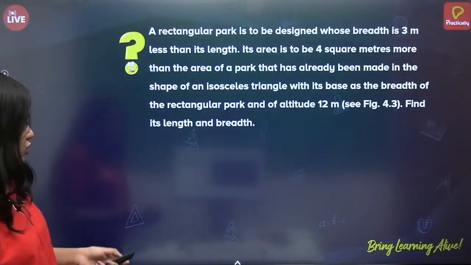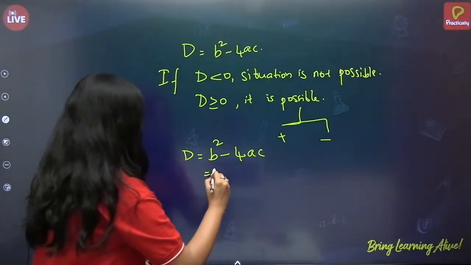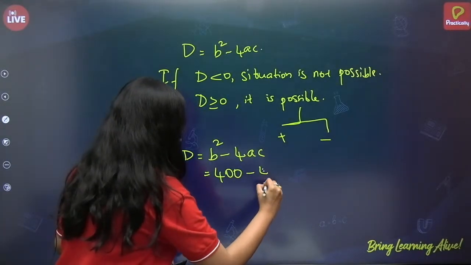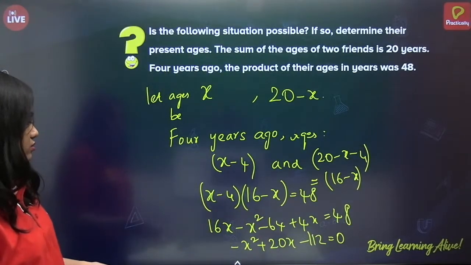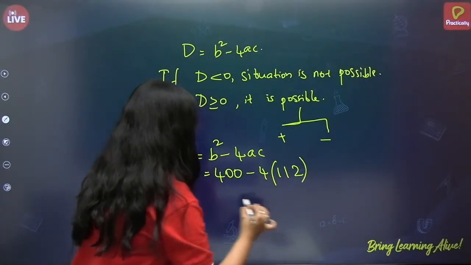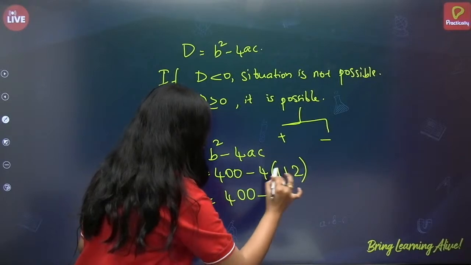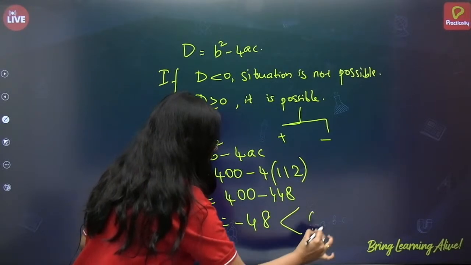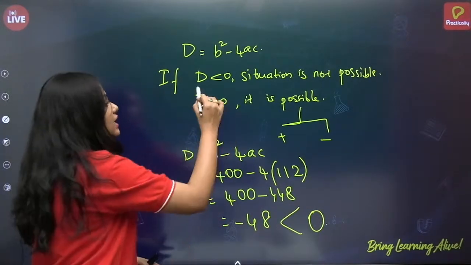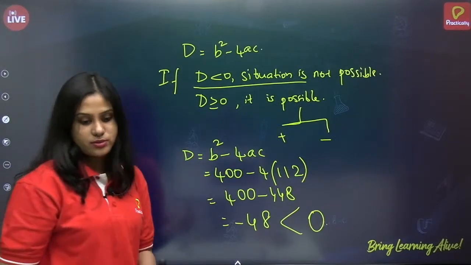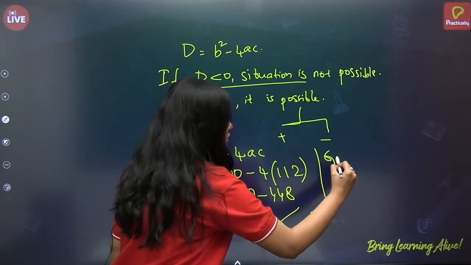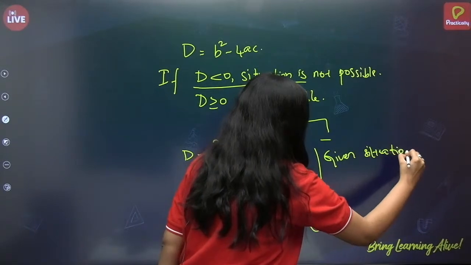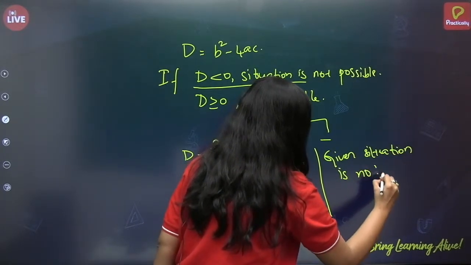Now D equals b square minus 4ac. So what is the equation? b square is 400 minus 4 into 112. So 400 minus 448, which is minus 48, less than 0. So if the discriminant is less than 0, the situation is not possible. Therefore, the given situation is not possible.